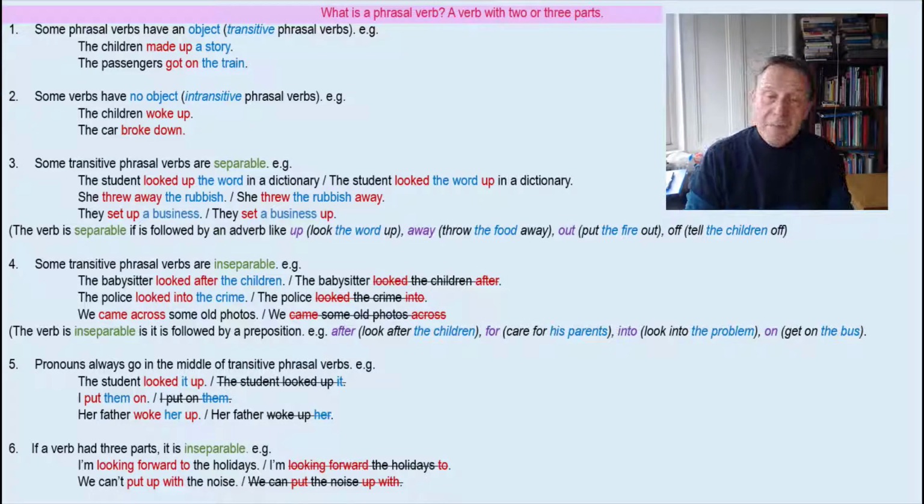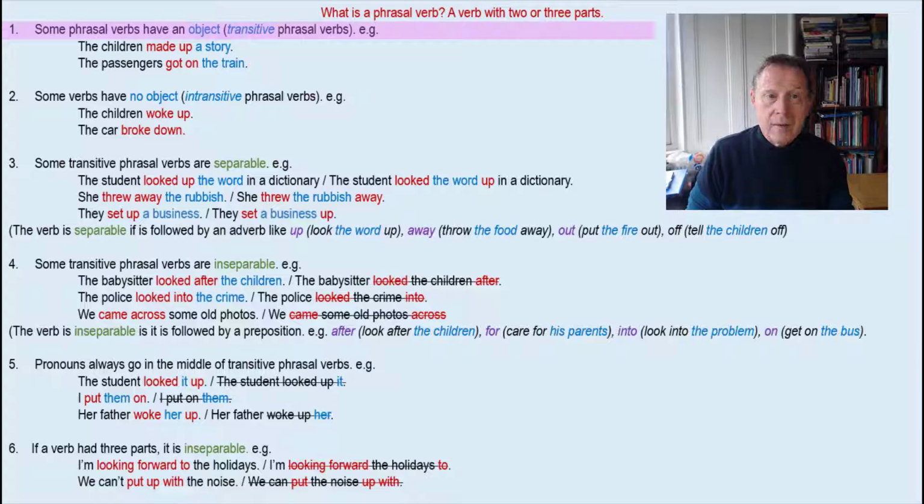So we've talked about the meaning of the phrasal verbs, and now we can think a little bit about the form of these phrasal verbs. Now, before we look at the form, you might want to have a look at another video I made about the structure of phrasal verbs. The video is called What is a Phrasal Verb? And you can find it in the link above. So it has 6 points, and most of them are about the objects of phrasal verbs.